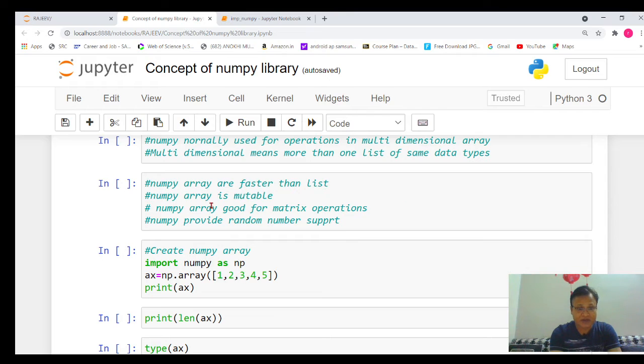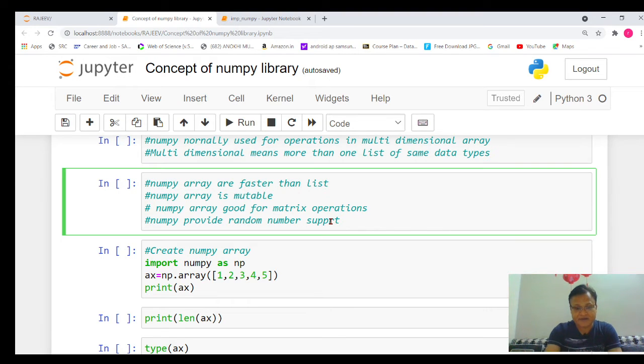Last and important benefit, NumPy provides random number support. Okay, many times in programming we need to generate random numbers, and random numbers can be easily generated with the help of a NumPy function.